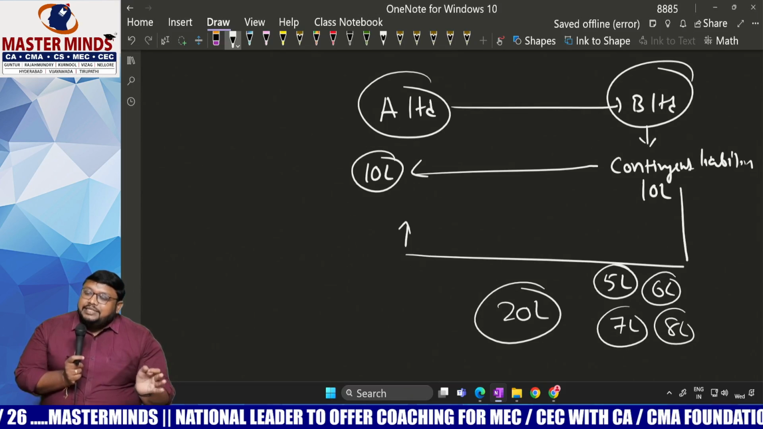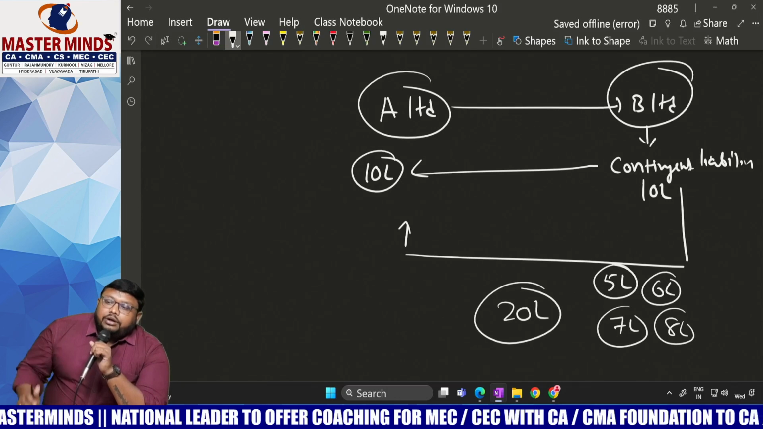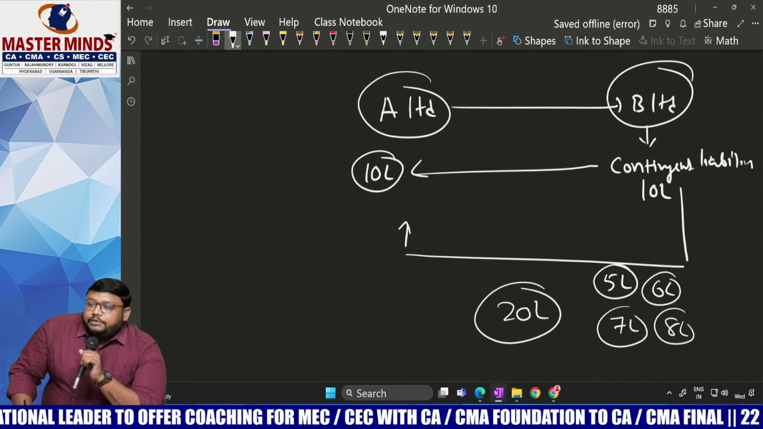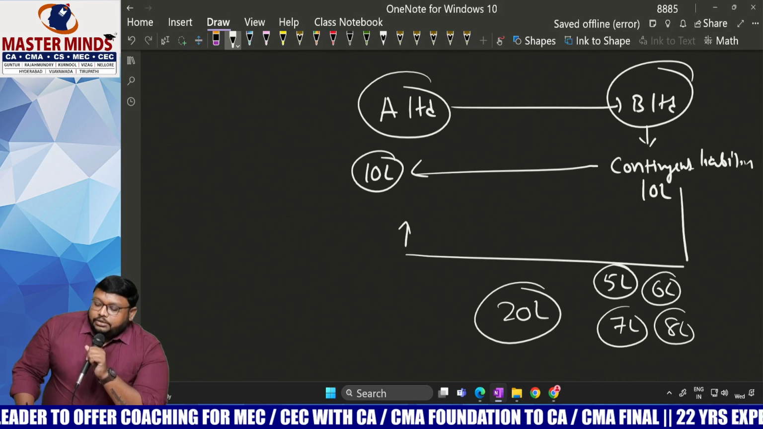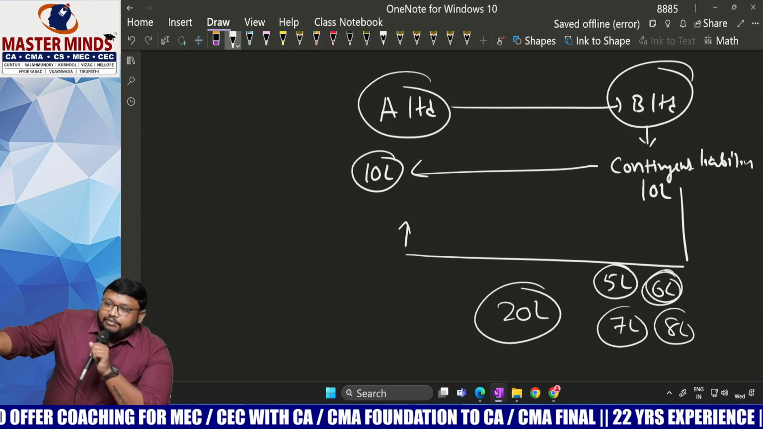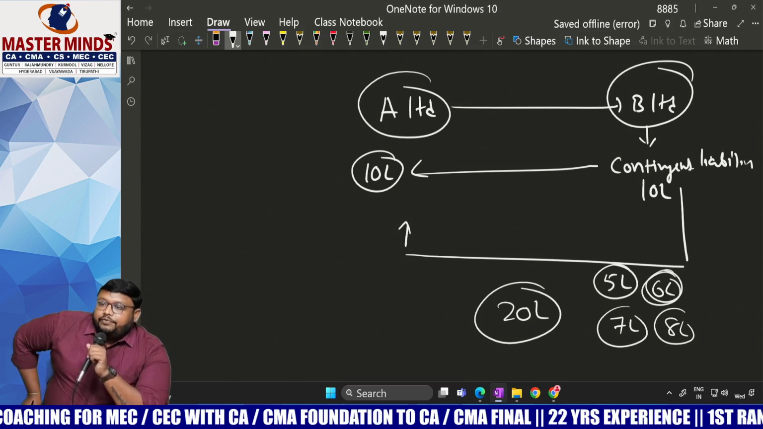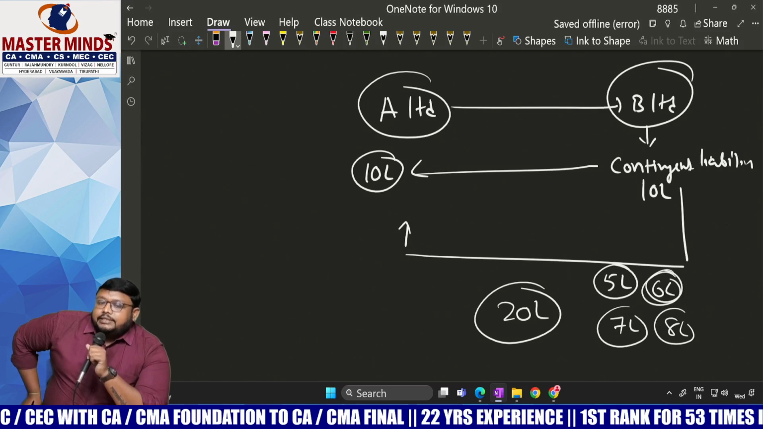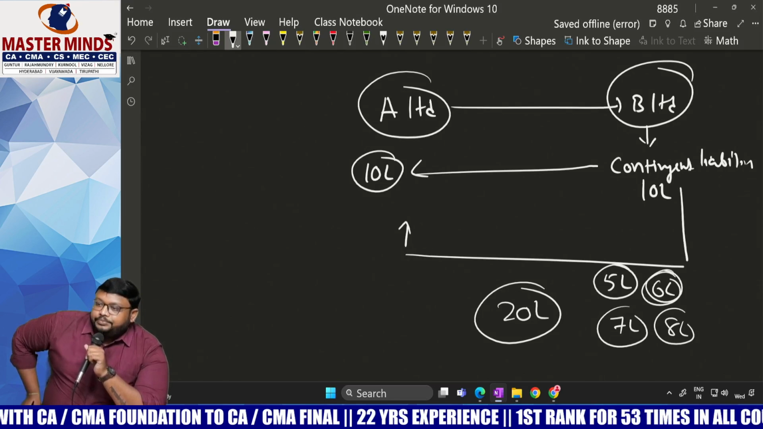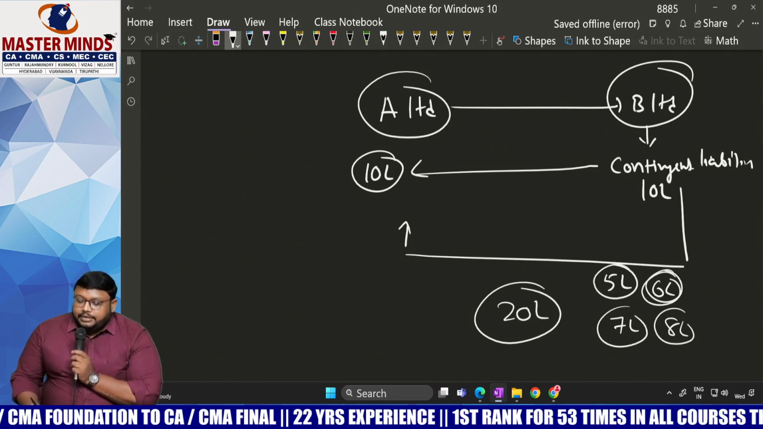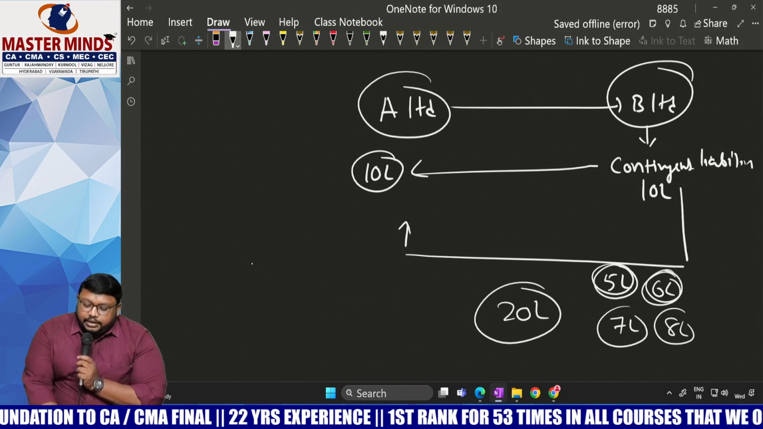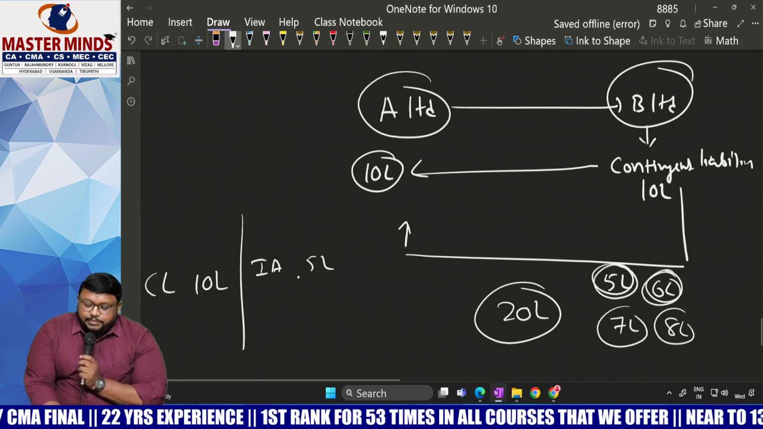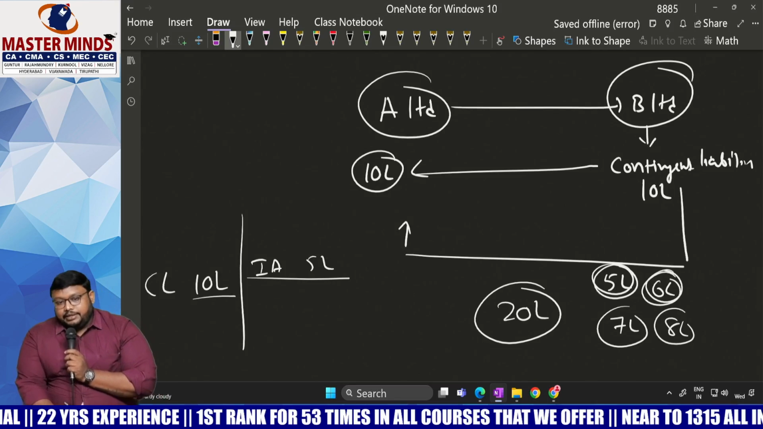whatever amount is compensated by B Limited, the acquiring company, that will be an asset for the acquirer company. So who is compensating? B. That is a receivable amount from the acquiring company to the acquirer company. It is an asset. That compensation asset we can call an indemnification asset. So the indemnification asset will be recognized. If he is giving 5 lakhs, we will record an indemnification asset of 5 lakhs. So contingent liability 10 lakhs, but indemnification asset 5 lakhs. What is the net liability? 5 lakhs.